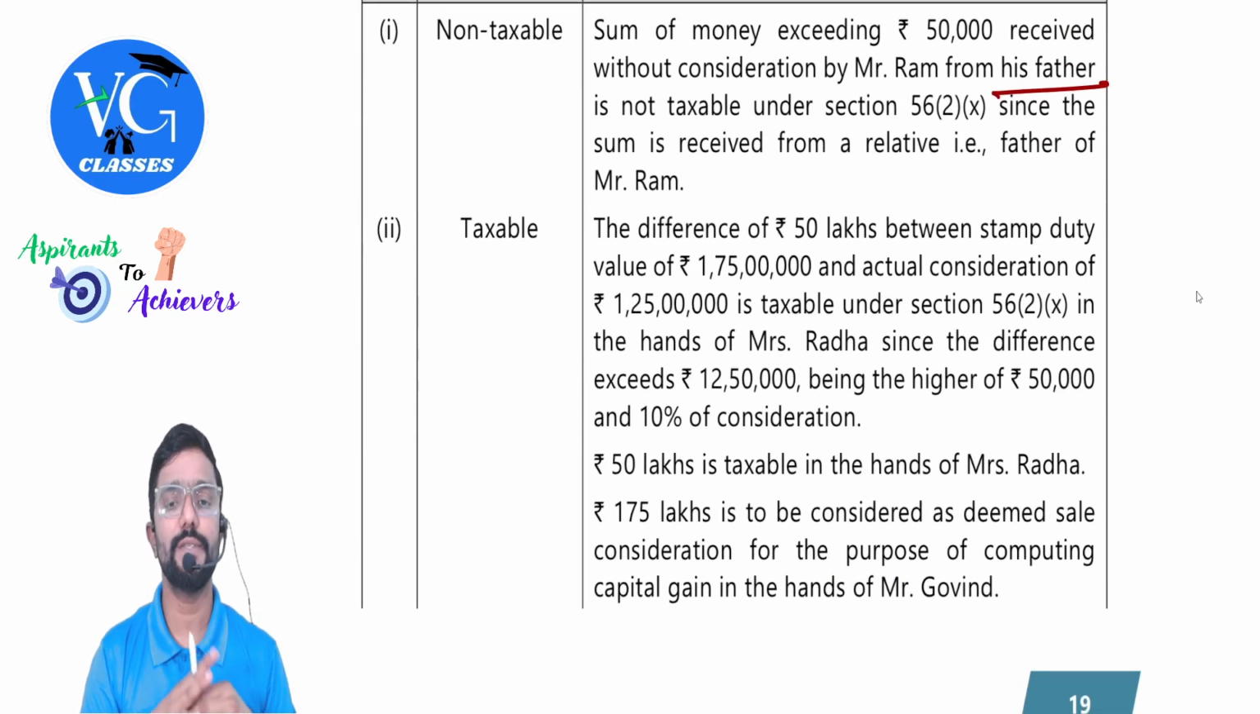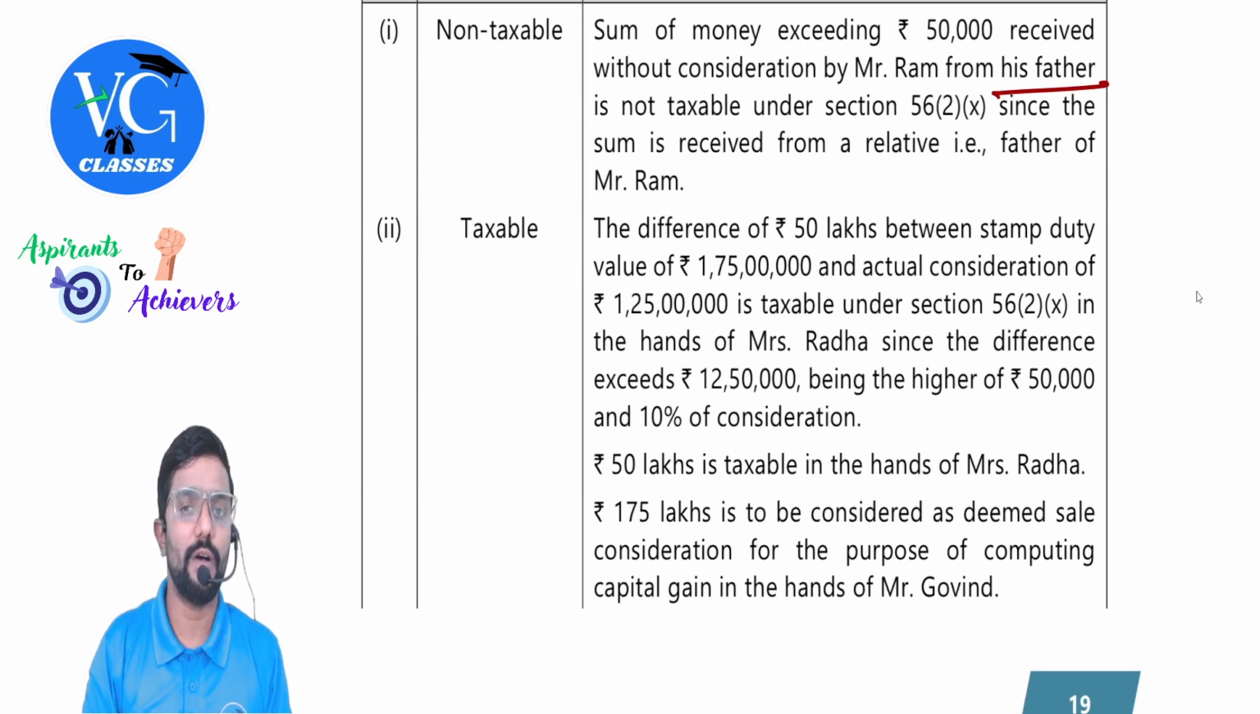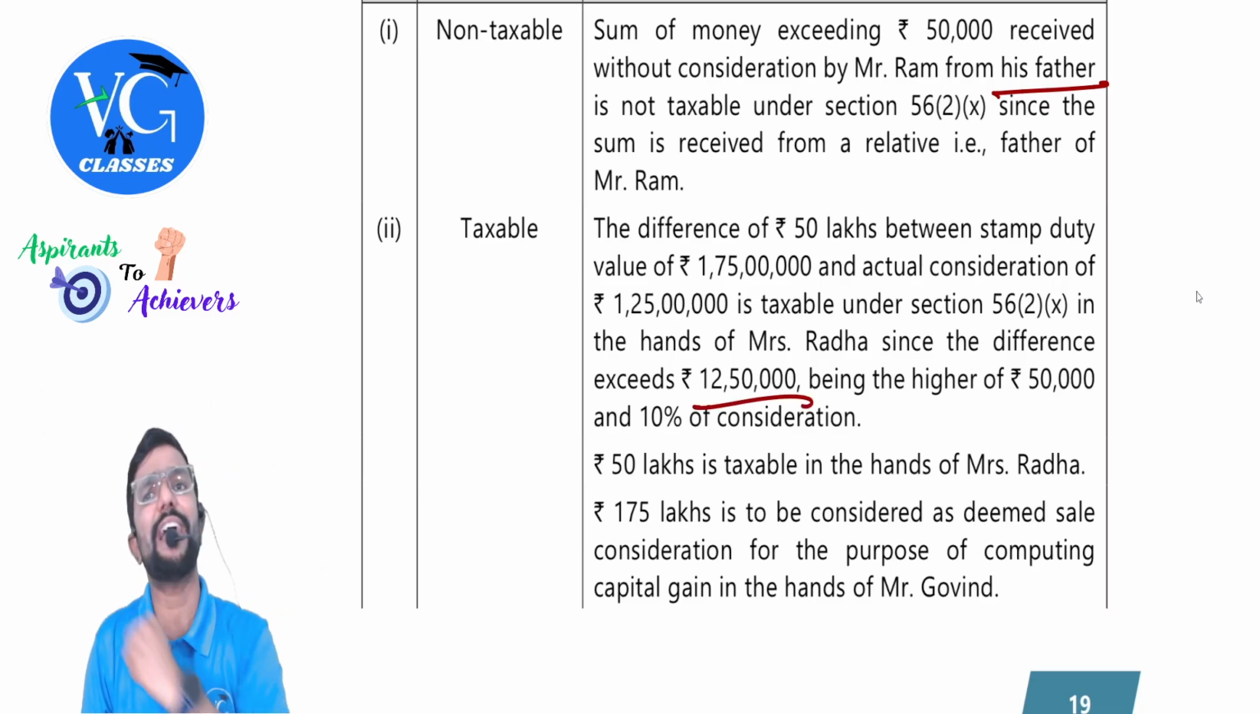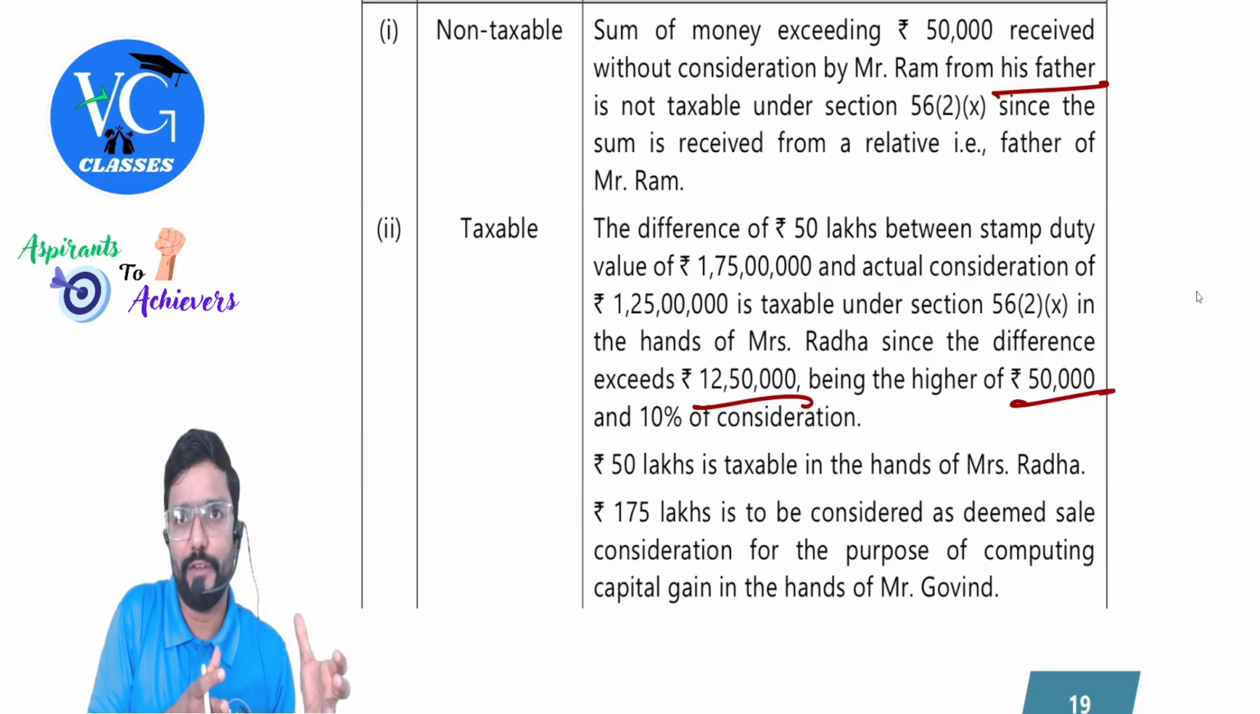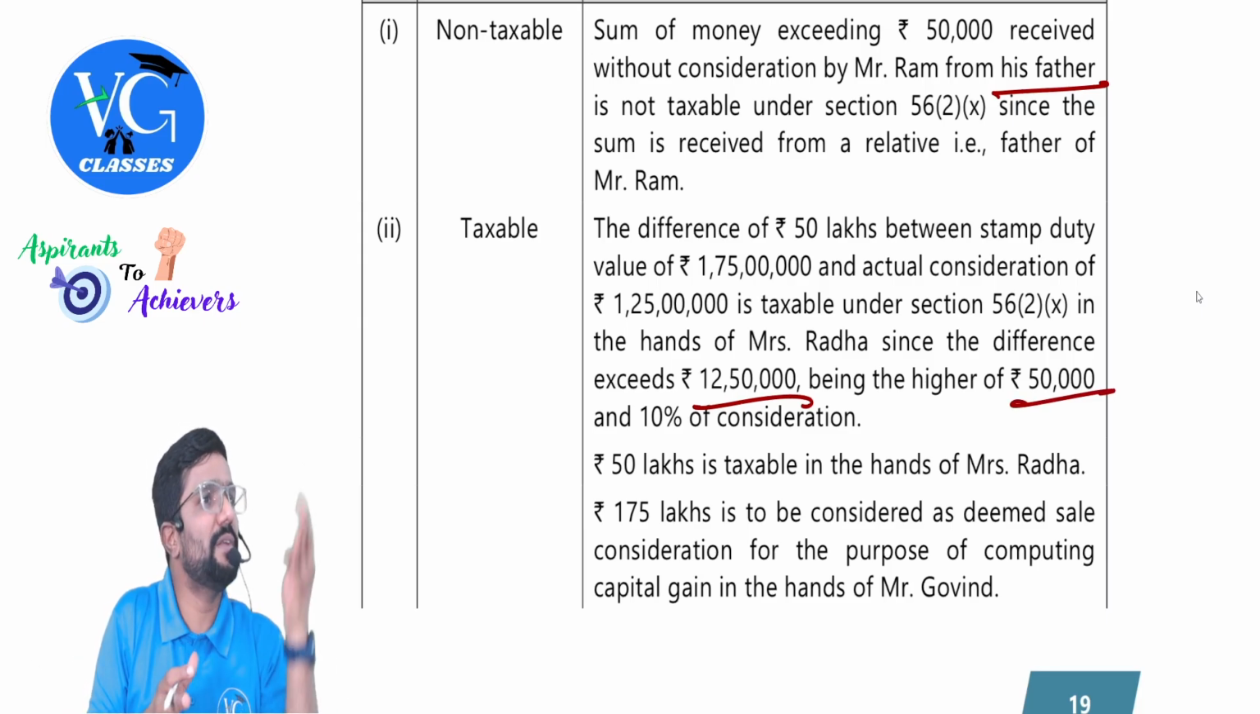Yes. The difference of 50 lakhs between the stamp duty value of 1 crore 75 lakh and the actual consideration of 1 crore 25 lakh is taxable under section 56(2)(x) in the hands of Mrs. Radha, since the difference exceeds 12 lakh 50,000. What is this 12 lakh 50,000? It is 10% of the actual consideration, that is 1 crore 25 lakh, or 50,000, whichever is higher: 12 lakh 50,000. This 12 lakh 50,000 we need to compare with what?